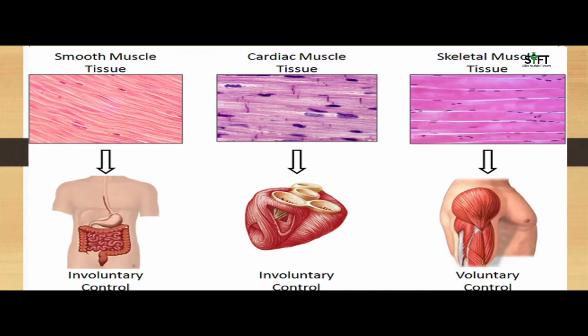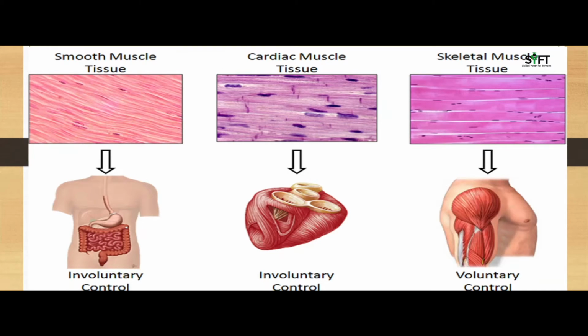Smooth muscle tissues are spindle-shaped and found in those organs where involuntary movement is possible, like muscles in the stomach, and they move automatically. Cardiac muscle tissues are in the form of branched fibers and are found in the heart.